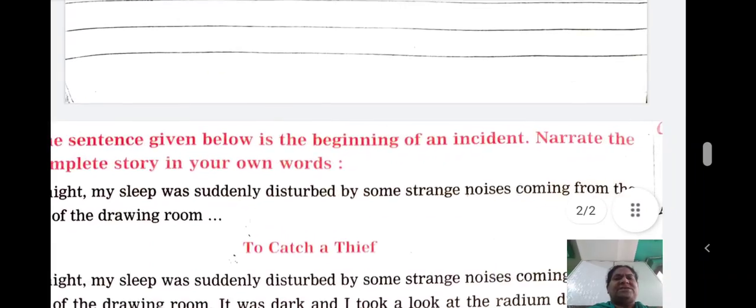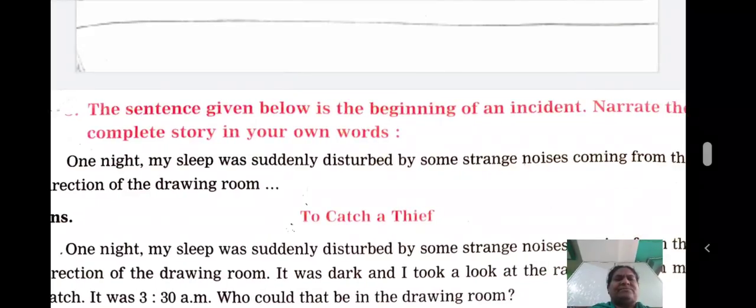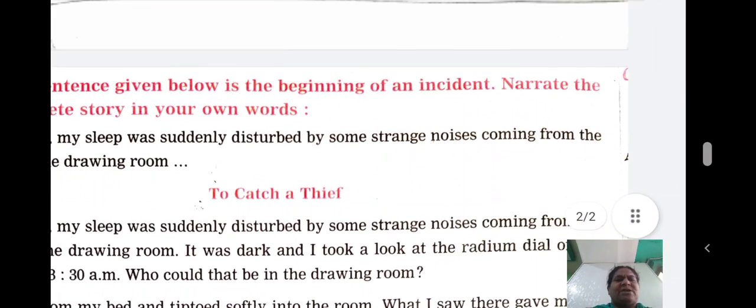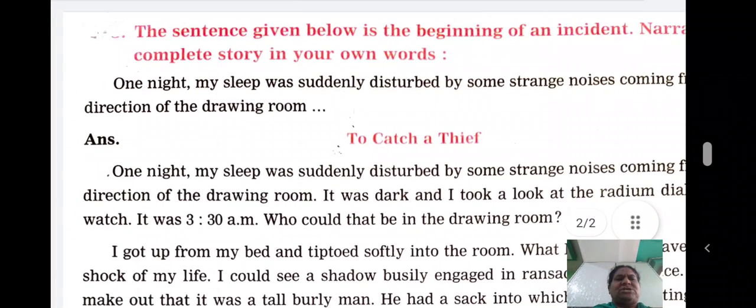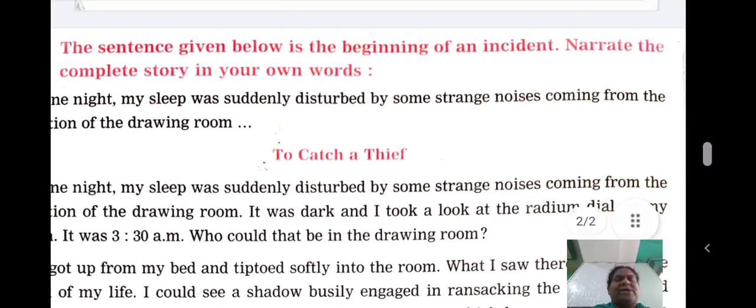The sentence given below is the beginning of an incident. Narrate the complete story in your own words. Now they have given you the beginning. One night, my sleep was suddenly disturbed by some strange noises coming from the direction of the drawing room. Till here, you are going to write it on the left page. And then you will move to your right hand side.